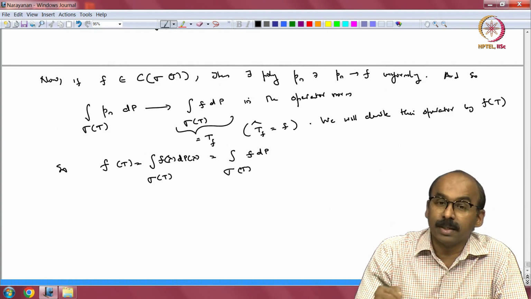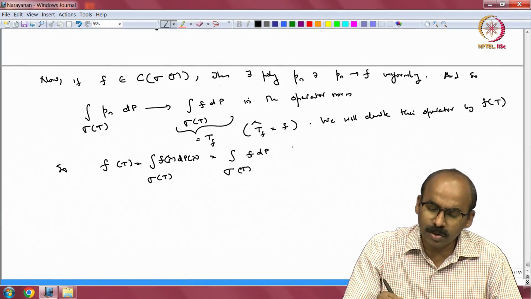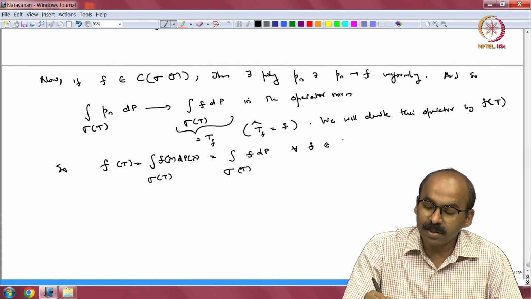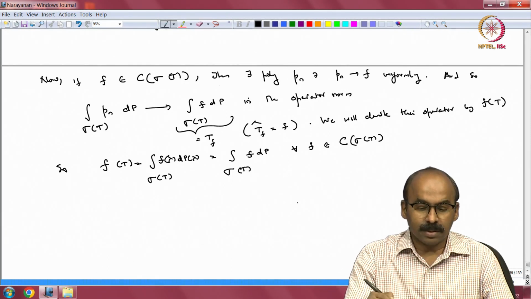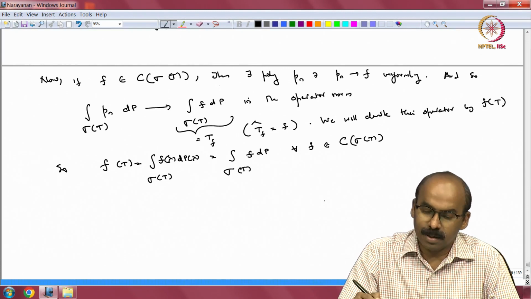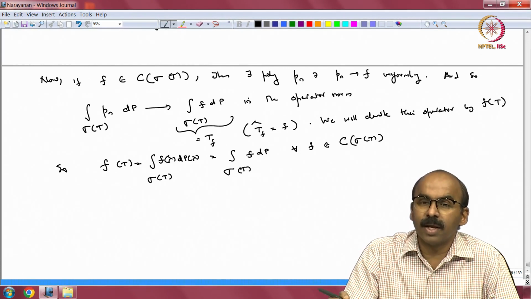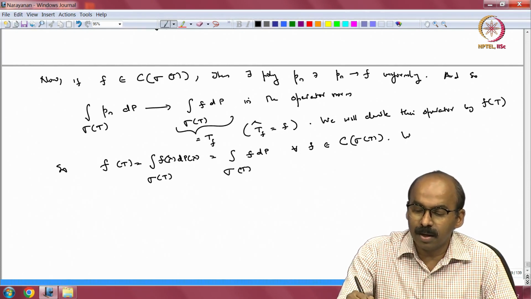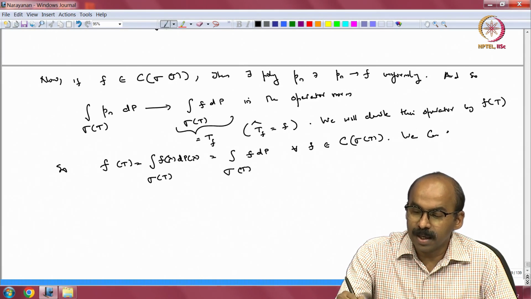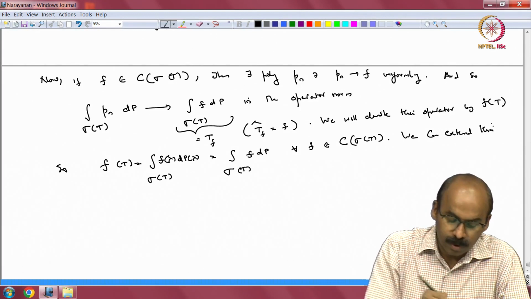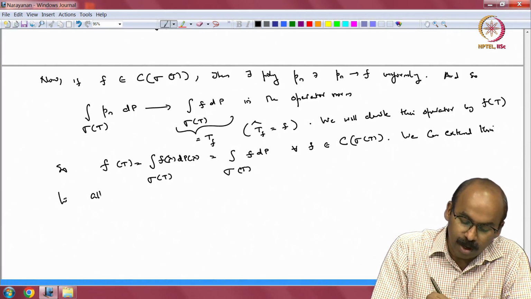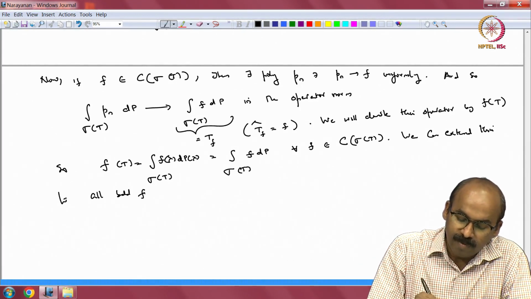So, the notation is consistent, and this is true for every f which is a continuous function. And once the notation is consistent for continuous functions, you can extend it. I will not bother about this, but we can extend this to all bounded functions as well, all bounded functions.